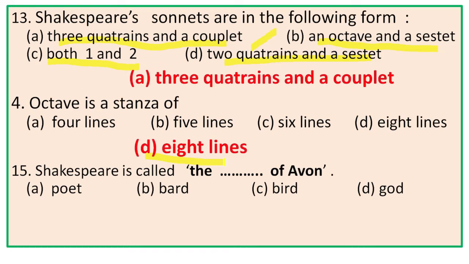Next, number 15. Shakespeare is called the dash of Avon. In fact, Shakespeare was born in the village named Stratford upon Avon, and Avon is the name of a river of that village. And Shakespeare is called the Bard of Avon, and the spelling is obviously B-A-R-D, not B-I-R-D. B-A-R-D, Bard means singer or poet. So the right option is B, because Shakespeare is called the Bard of Avon.